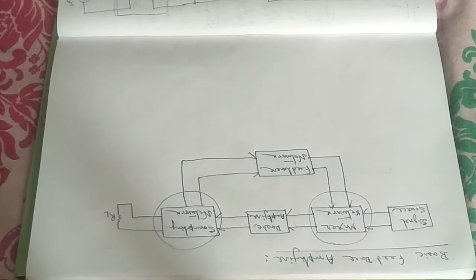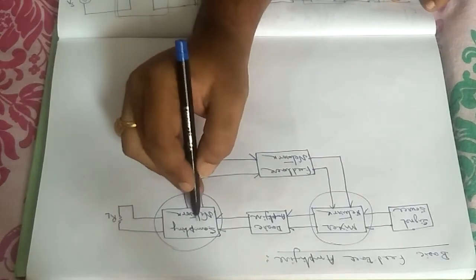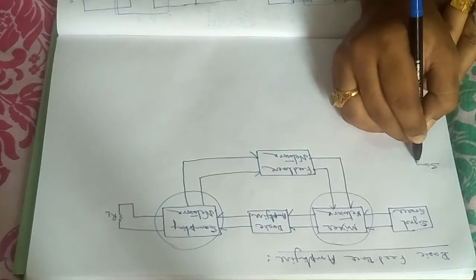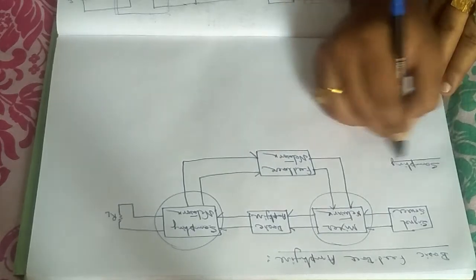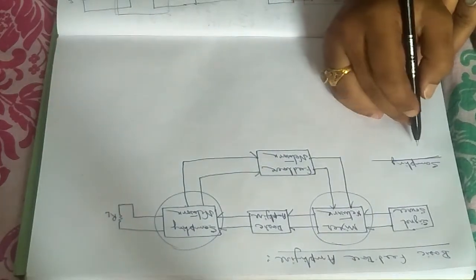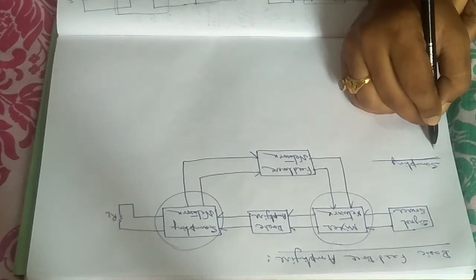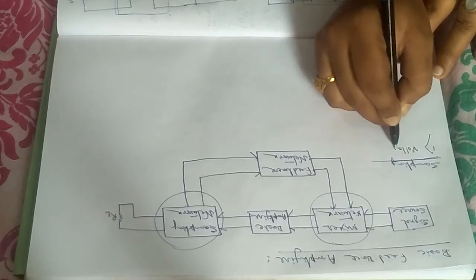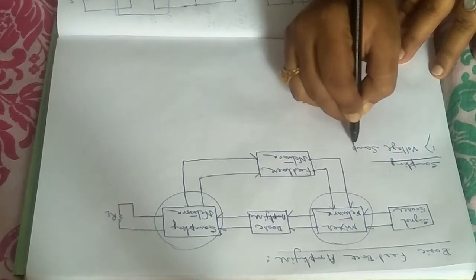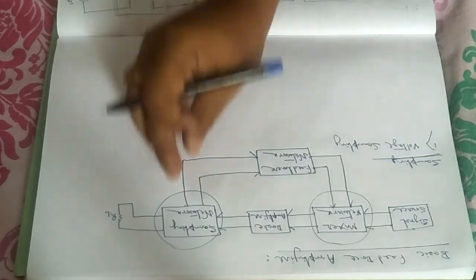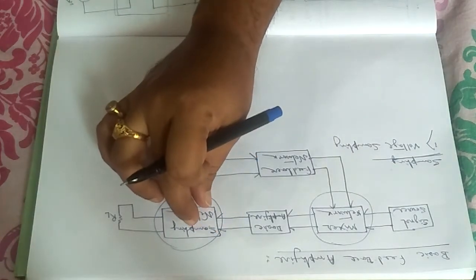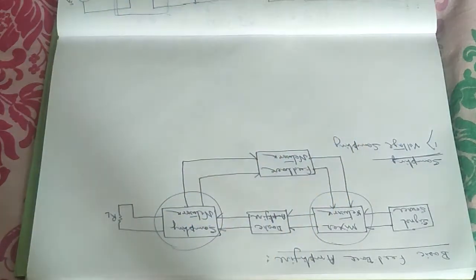Suppose I am using, first I am concentrating on the sampling network part. In the sampling part, first let me consider voltage sampling. Voltage sampling means this amplifier is basically a voltage amplifier, and I am taking a part of the output voltage and trying to feed it in the input circuit. I am taking some voltage from the output device.